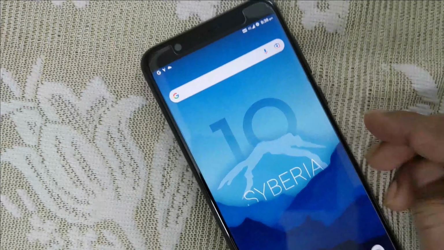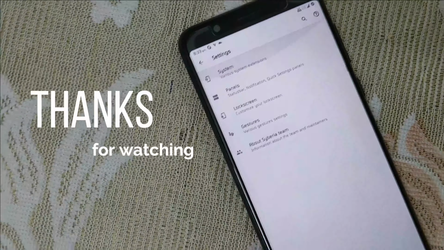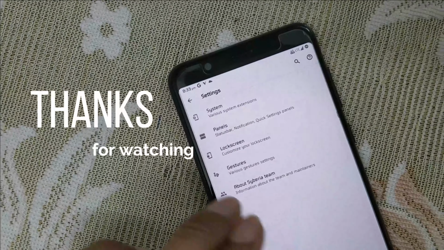So this is a great ROM and a great development. This is a quick and short video about this Siberia OS custom ROM.